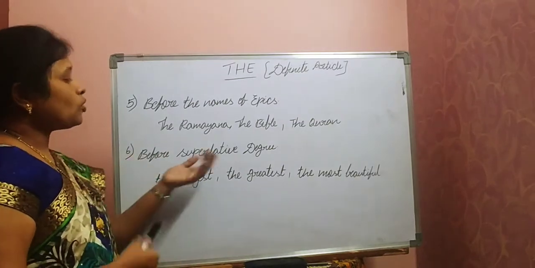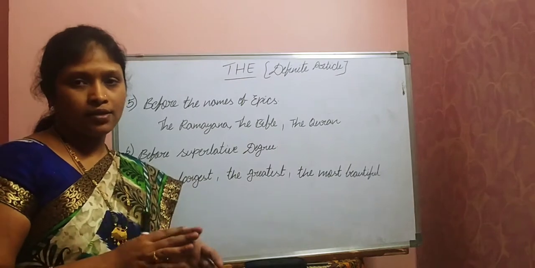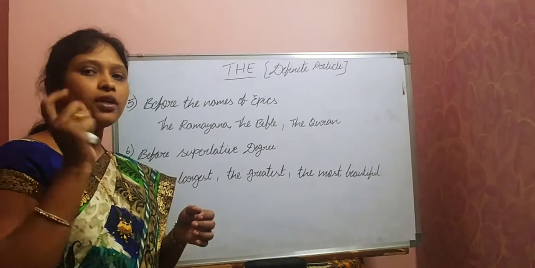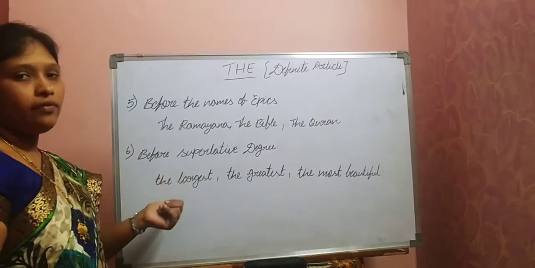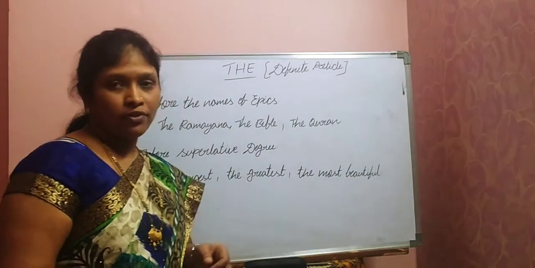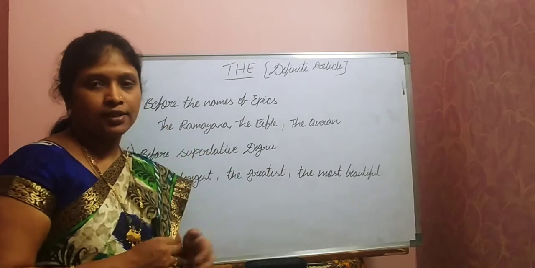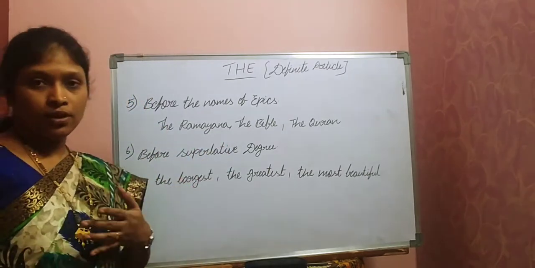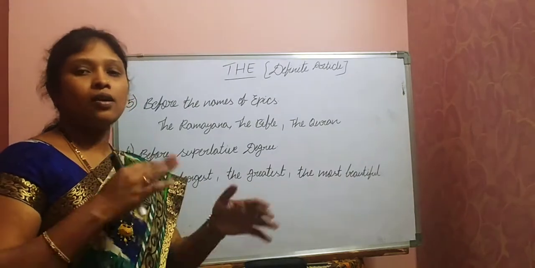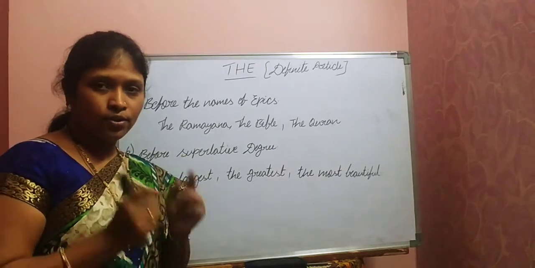Sixth one, before superlative degree. So we know this one, right? You know about degrees of comparison. Whenever you write superlative degree, before that we have to use article the. For example, the largest, the greatest, the most beautiful lady in the world, the most beautiful bird in the world. The largest animal, the greatest person, like that, the tallest, the longest, the shortest. Always before superlative degree we have to use the.